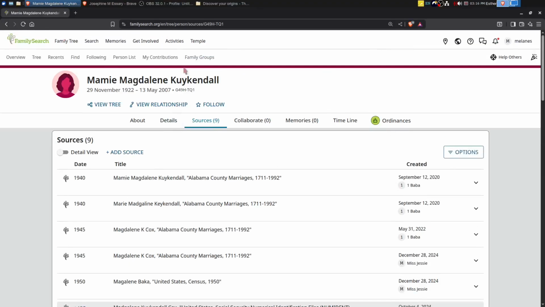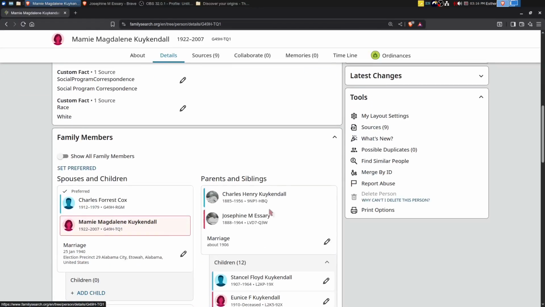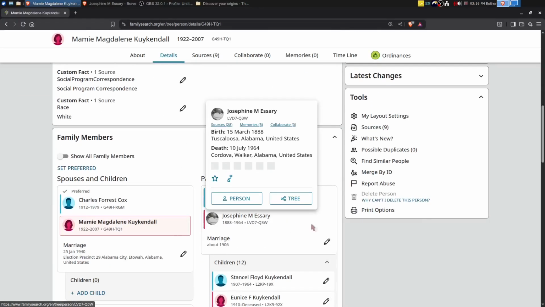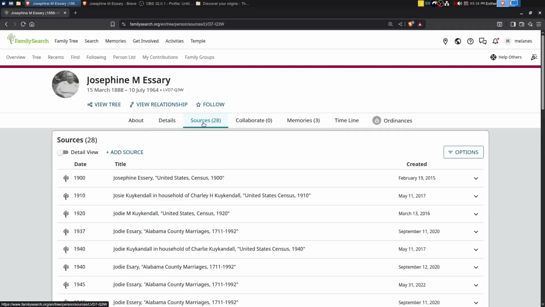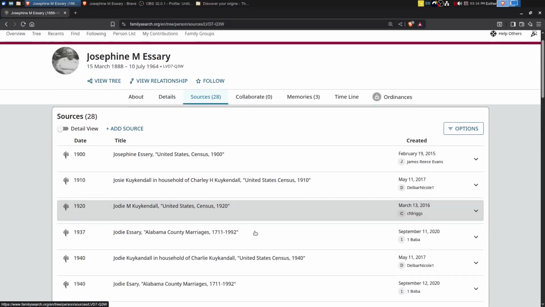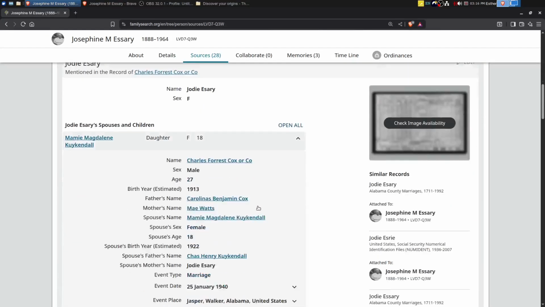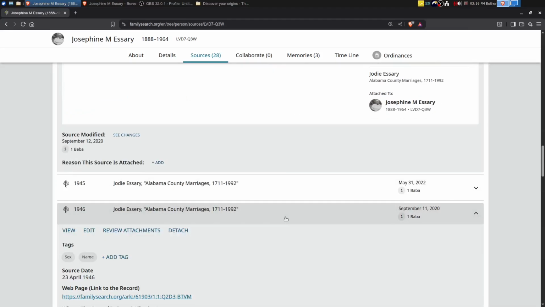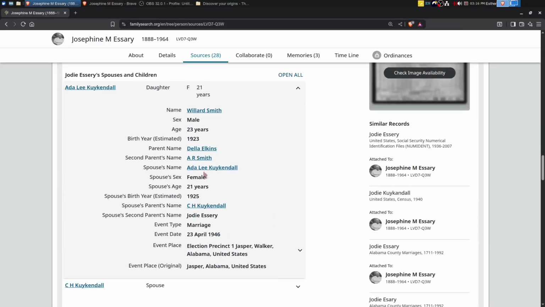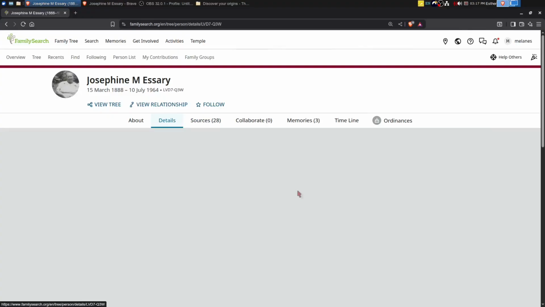Okay. So, all right. She is a daughter of that couple, so I will add her to my Ancestry tree. I will actually go through all of the marriage records, probably off camera later, that were listed under Jody here and see who all I need to add. So here's Mamie, and you can go through each of these and see, because sometimes there might be multiple marriages. So Ada Lee to Willard Smith. So yeah, that'll take a bit of time, but I will go through those later.